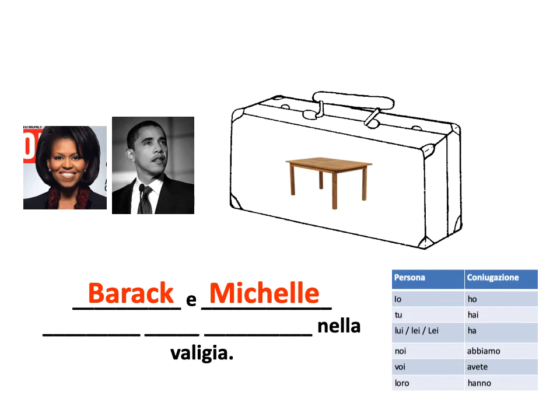So it's the loro form, right? We need to use hanno. Barack and Michelle hanno. And what is that? That's a table. How do you say a table in Italian? Un tavolo. Barack and Michelle hanno un tavolo nella valigia. Okay? Barack and Michelle have a table in their suitcase. I know. Extremely useful sentence. You're going to be saying that all the time in Italy. Moving on.